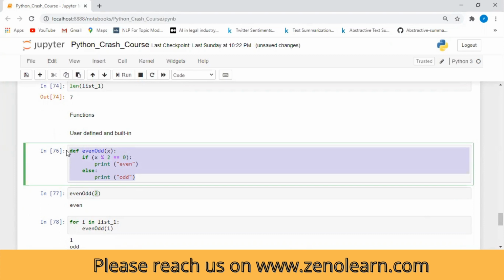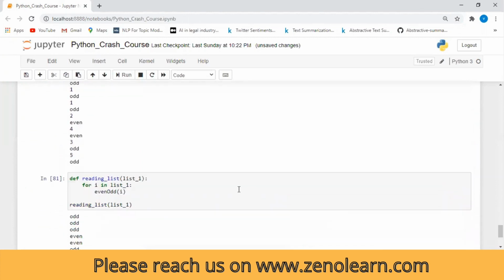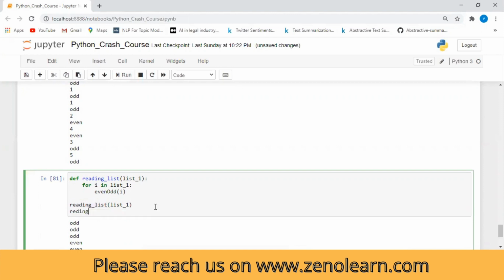What we say, def, means we define, and when we name it, it means calling it, like when we are writing the method like this. So whenever you do like this, this is calling the function. This is defining the function where you will be passing the argument, and this will be calling the function.